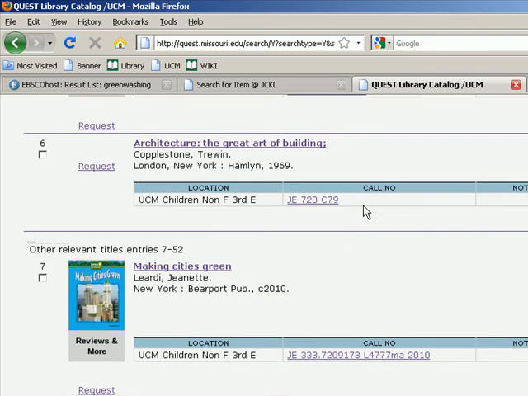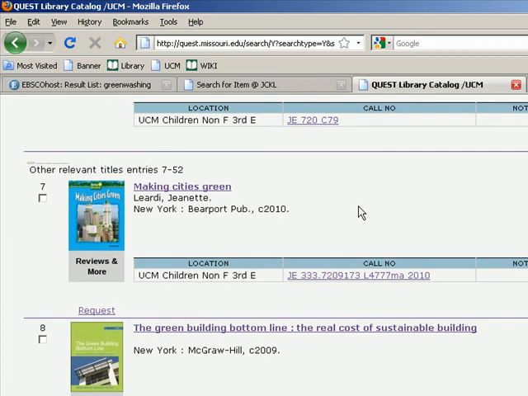So if I do a keyword search on green architecture, I'm going to get a lot of results that are of interest. And I'm going to go ahead and show you quickly that technique that I've recommended to you before, starting out with a keyword search and then moving to a subject heading search. So let's say you scan these results, and result number 8 looks intriguing to you. This book is called The Green Building Bottom Line, The Real Cost of Sustainable Building.